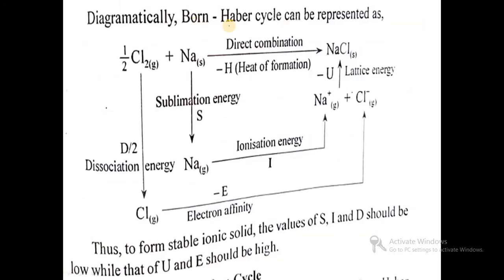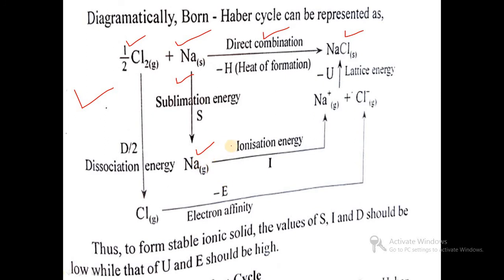So diagrammatically, the summary of the Born-Haber cycle can be represented like this. Direct combination of sodium atom and chlorine molecule gives us NaCl solid. This is the heat of formation, the energy released. Then sublimation energy gives sodium in gaseous state.